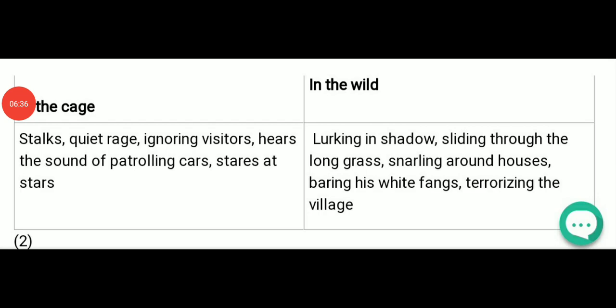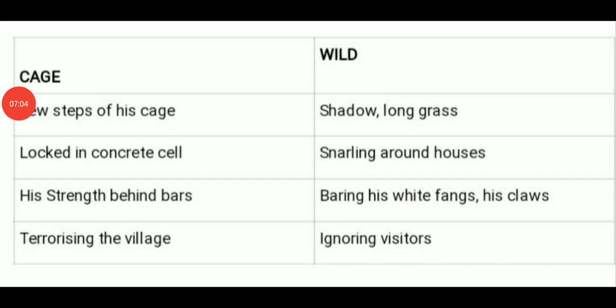So this is the answer for the first part. In the cage, he stalks, quiet rage, ignoring visitors, hears the sound of the patrolling cars, stares at stars. These are the actions, words or movements that are inside the cage. And in the wild, lurking in shadow, sliding through the long grass, snarling around houses, bearing his white fangs, terrorizing the villagers. And the second part is the cage.